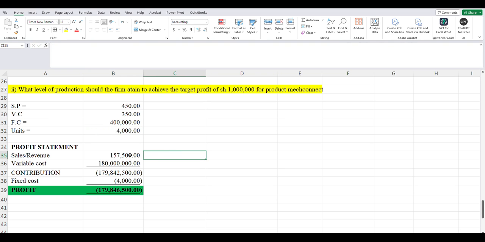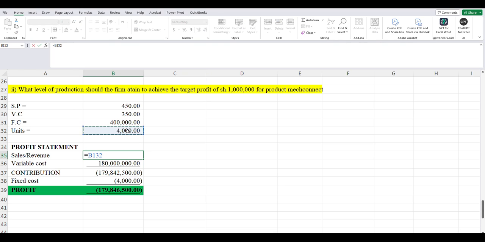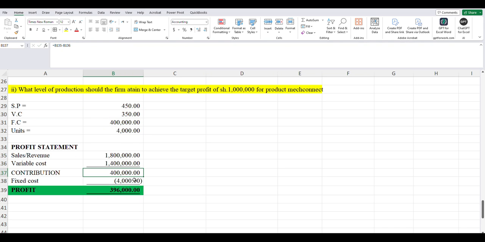See? So to determine my sales revenue, we'll be taking the number of units times the selling price per unit, and the number of units times the variable cost per unit. Our fixed cost here, based on the question, we clearly had 400,000. So at break-even point, we can all agree that my profit is equal to 0. So we need to determine the level of production which will give us a profit of 1 million.